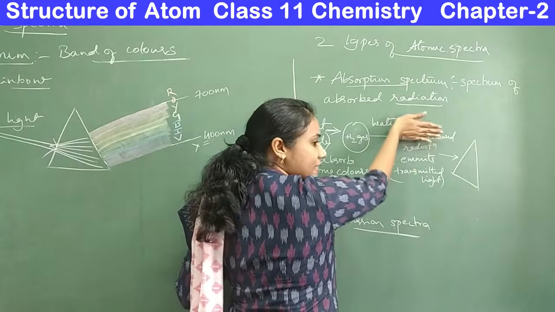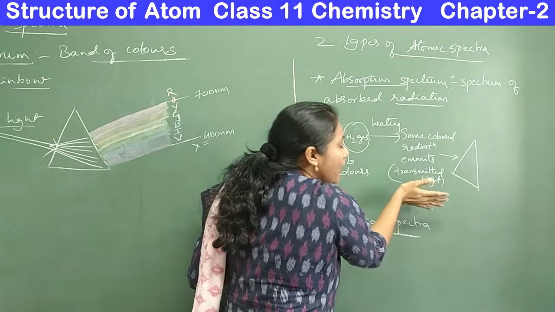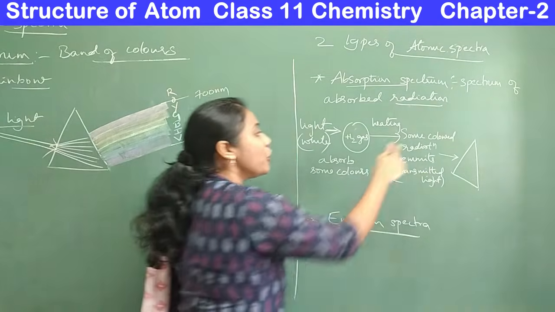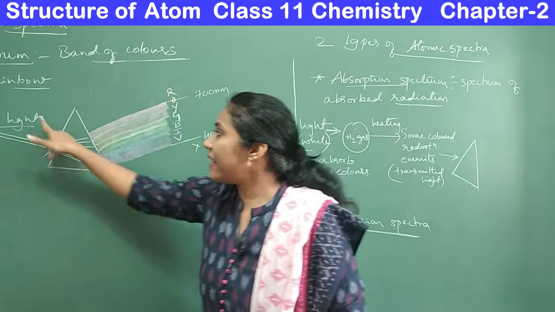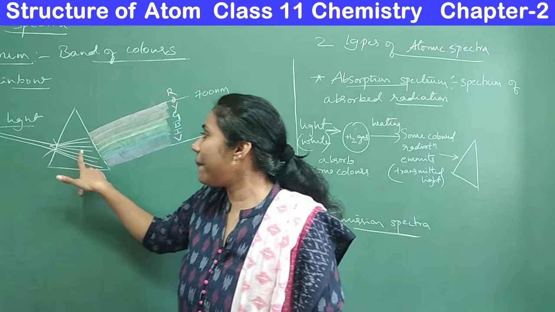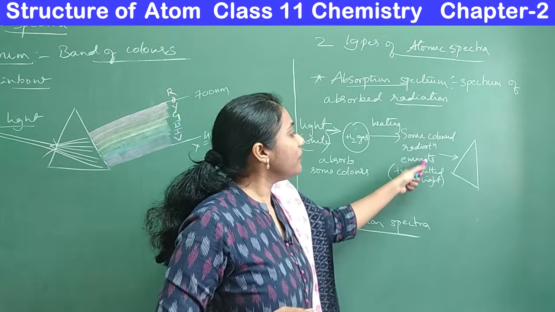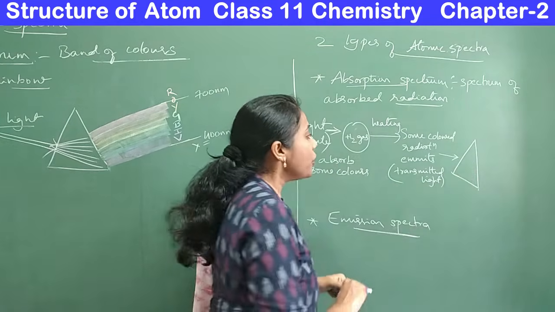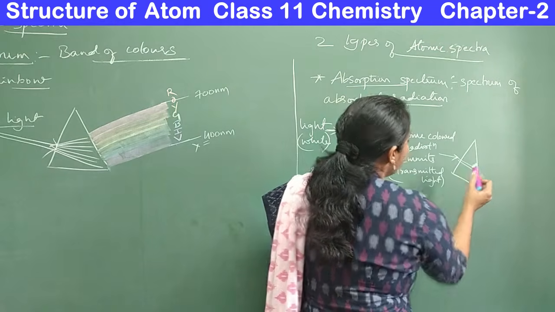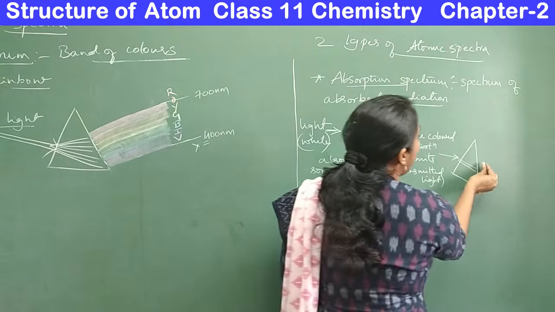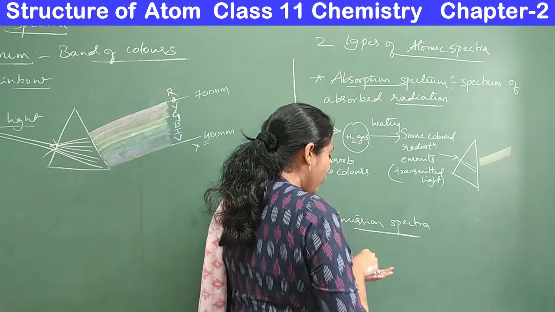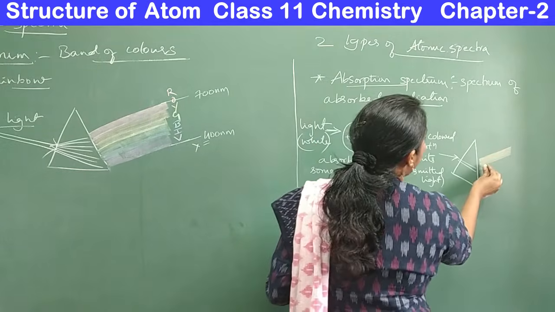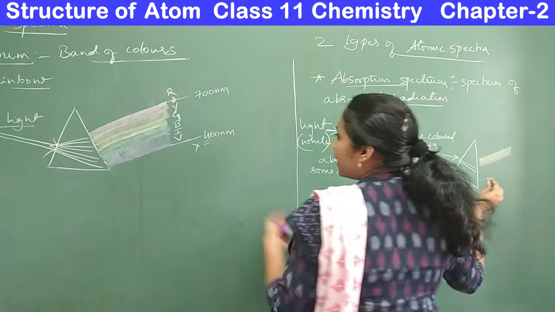And we want to know what colors are there in this transmitted light. Just by looking with your eye, you can't make out what colors are present in the transmitted light. So we take the help of a prism. Just as with our naked eye we can't see the colors of white light, so we pass it through a prism. Likewise, to observe the colored radiation of this transmitted light, you pass it through a prism. Imagine you got two colors: one is orange radiation and another is yellow radiation. Or let me take the green radiation.